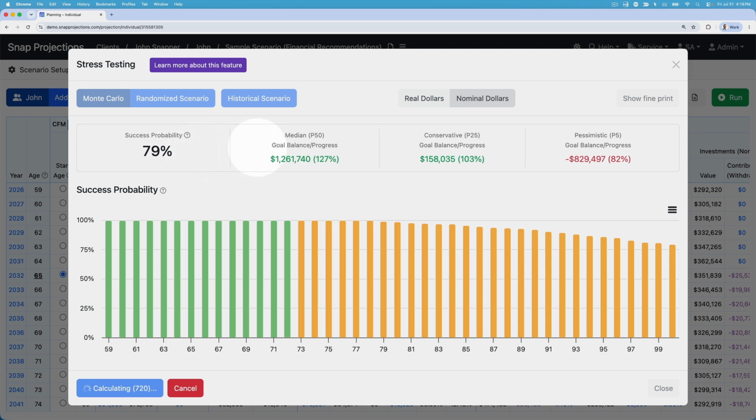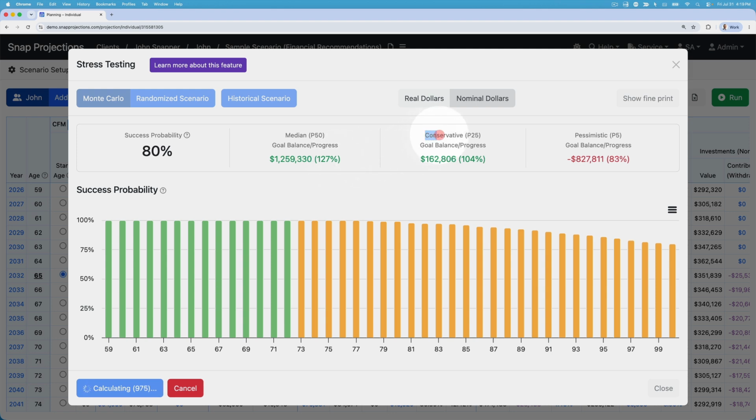We can also see what the goal balance is expected to be across the potential future outcomes. So at the 50th percentile, that's the median case, John is expected to have about 1.2 million. So 50% of the time he'll have more than 1.2 million, 50% he'll have less. And that means that he has about 26% more than he needs for his target spending. So his total resources are 127% of what he needs.